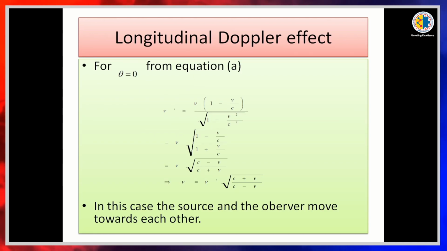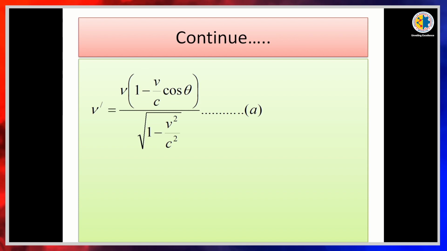The longitudinal Doppler effect is for theta equal to 0. In this equation, when theta is equal to 0, cos 0 will be 1. Then we get nu dash is equal to nu into 1 minus v by c into 1, whole divided by root over 1 minus v square by c square.